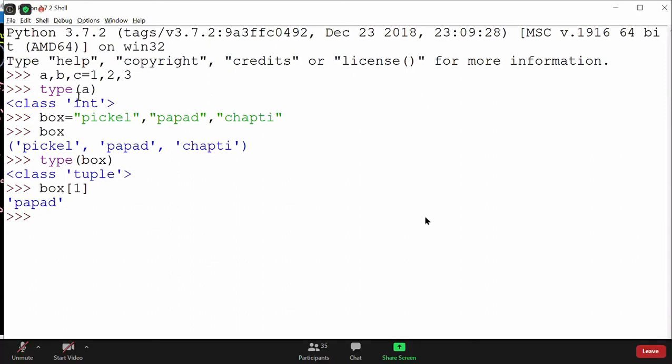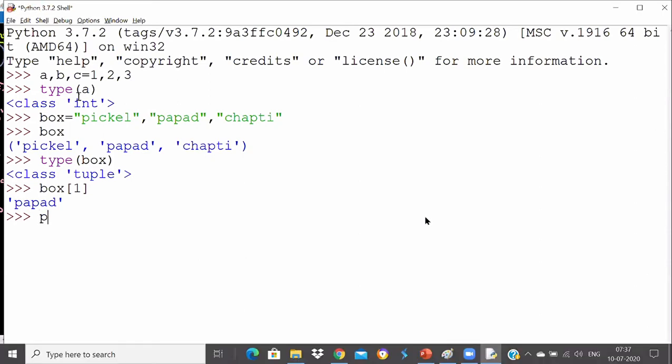But sometimes after reaching, you want to store it in some variable. Like I want to store pickle in x, papad in y, and chapati in z. So I can say x, y, z is equal to box. This is called unpacking. Now x contains pickle separately, y contains papad separately, and z contains chapati separately. I separated them. That is called unpacking.